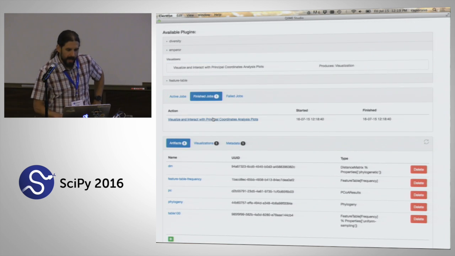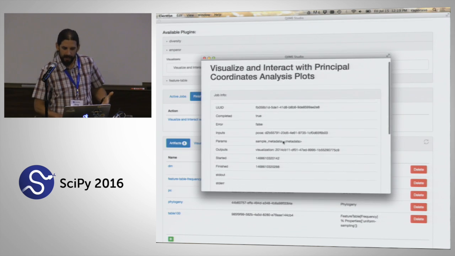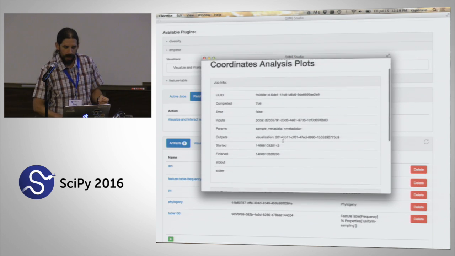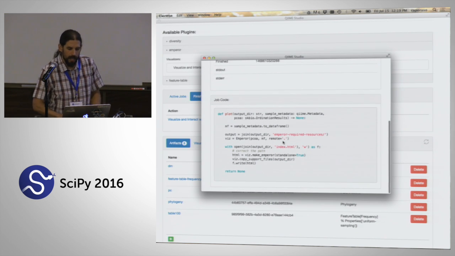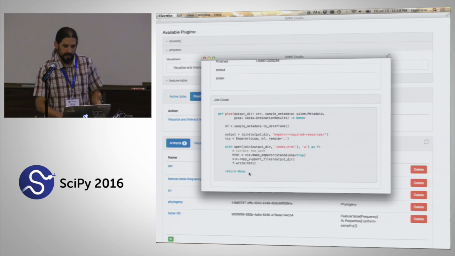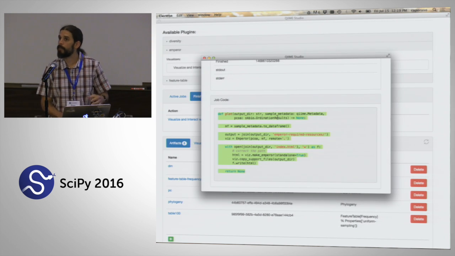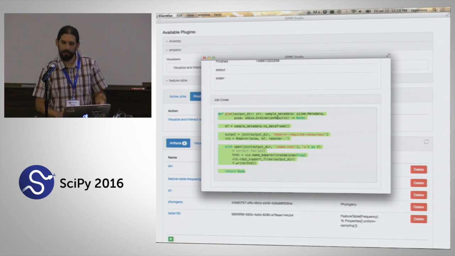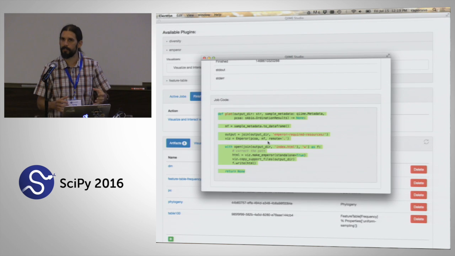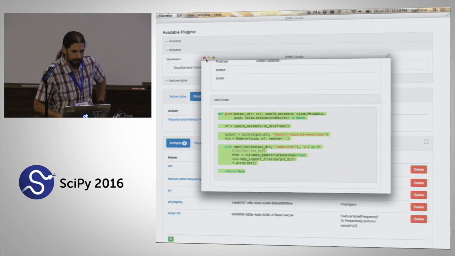When we run that, we can see that this ran a job, and I have one finished job here now. And so I can inspect that, and I can get information about this specific run. And another place where we come back into reproducibility and self-documentation is that associated with this job is the exact code that was used to run it. And we have various other ways that I haven't shown you right now where you can do more rich annotation of your code. And so that helps document to your users exactly what a particular workflow is running. And so it gets away from this idea of the workflows being a black box, because you can always dive in and understand what happened in there.